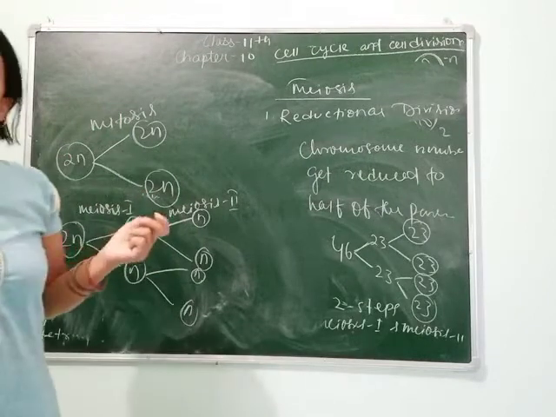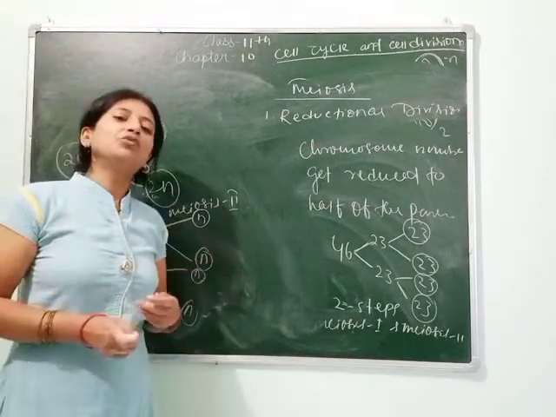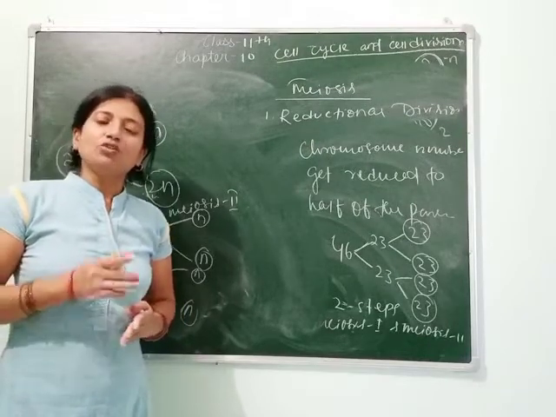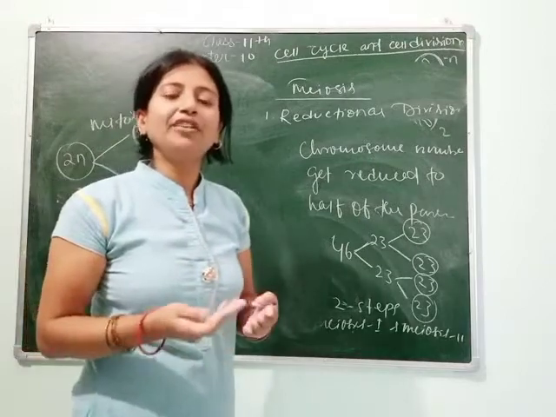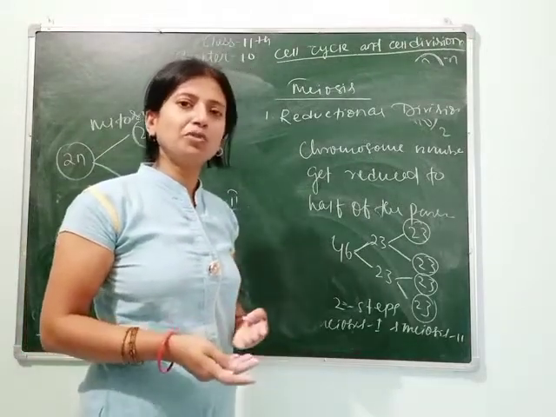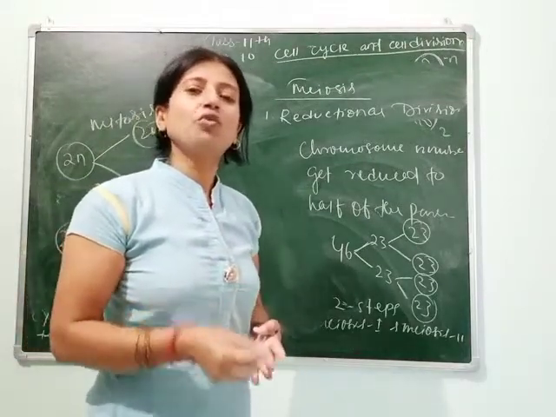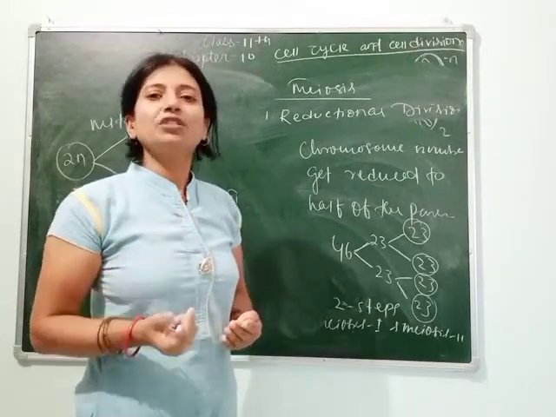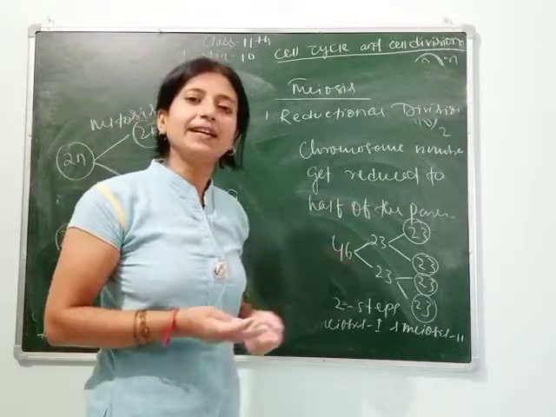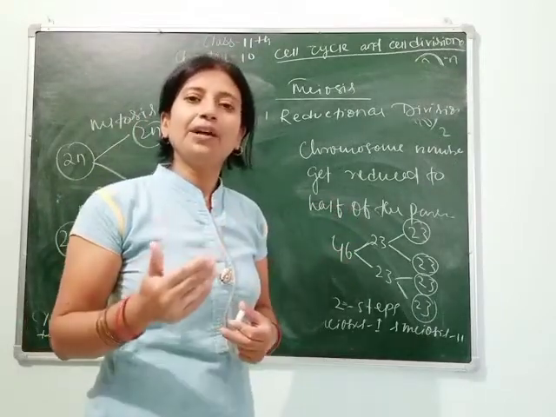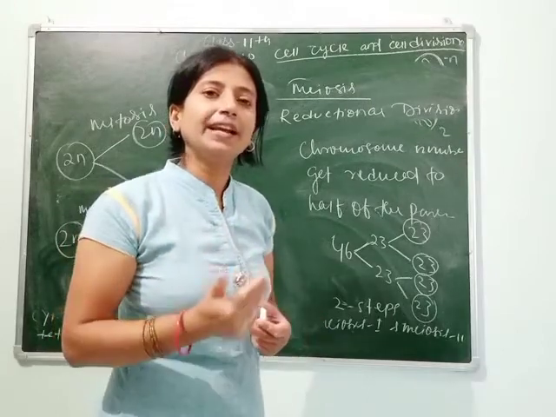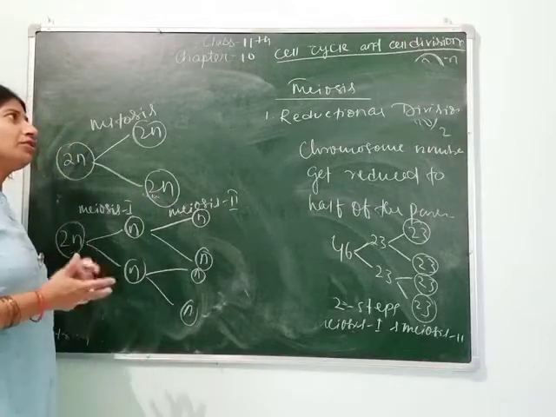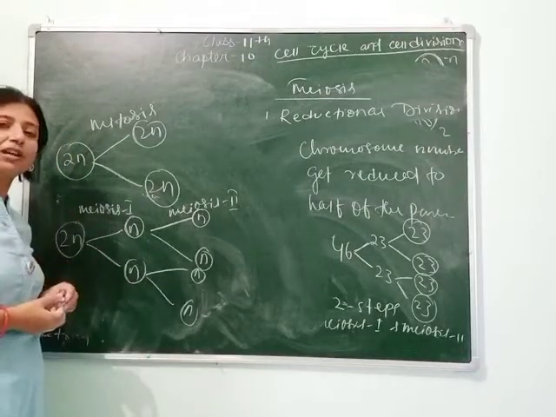Then what is the importance of meiosis? As we know, meiosis results in the formation of 4 haploid gametes. So organisms that have a diploid number of chromosomes, for example 12, go through meiosis to form haploid gametes. Clear? It has great importance in forming the haploid gametes as well as transferring parental characters to the next generation. So this is all about your meiosis 2 and the completion of your chapter 10.